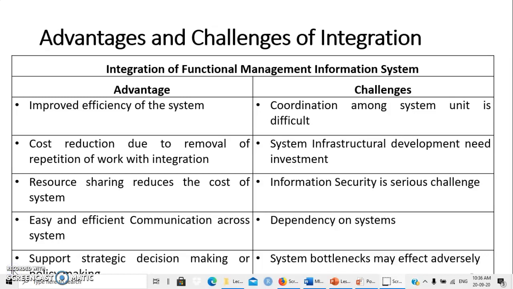Let us focus on the challenges posed by integration of functional information systems. Number one, coordination. Because the system is run by human beings, there are human factors, and interpersonal and organizational factors which also impact the coordination. So coordination is a factor which has to be dealt with very carefully while integrating the functions. Then system infrastructural development needs investment. Financial investment also poses challenges with reference to organizational resources. If financial resources are limited, there is a serious threat to integrating the functions.